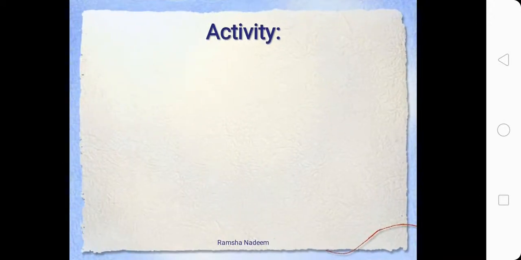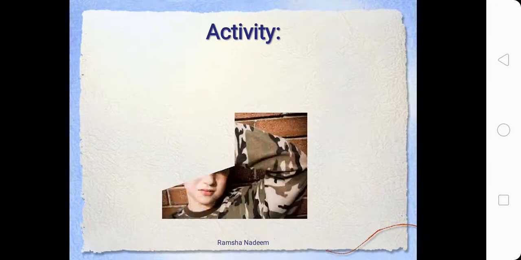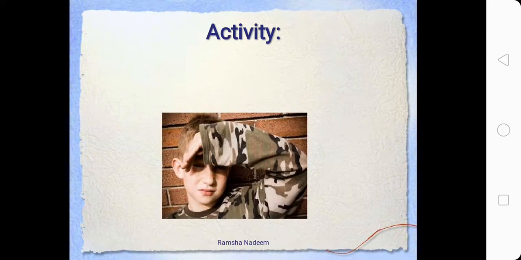Now we will be doing a tiny little activity. This is the second activity of this class. As I explained in the previous slide, you will go outside on a bright sunny day, into the bright sunshine. You will notice that whenever you go outside, you automatically lift your hand over your eyes, just like this. Why do you do this?